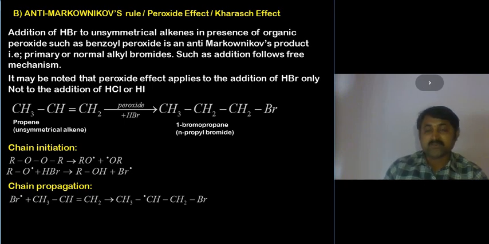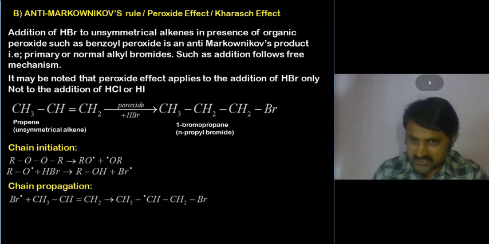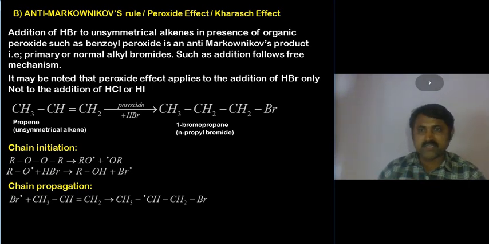An organic peroxide called benzoyl peroxide can also be taken in this. That produces free radicals, and the free radicals attack the unsaturated compounds to give 1-halo compounds. So this is how 1-bromopropane is obtained from propene, an unsymmetrical alkene.